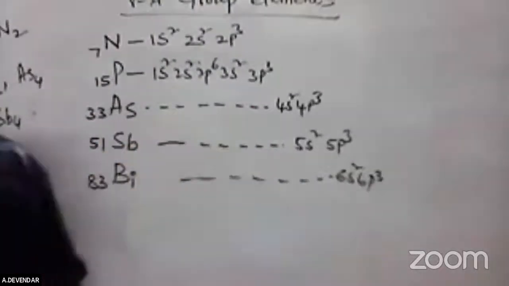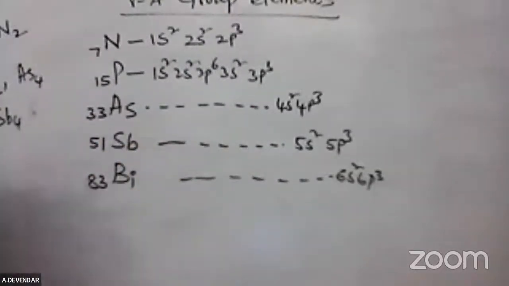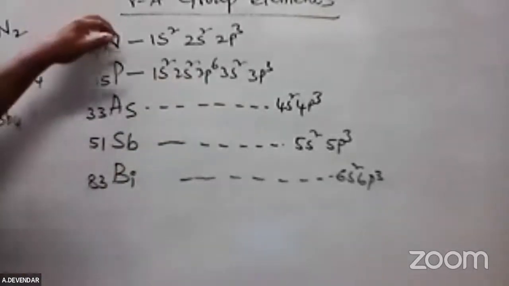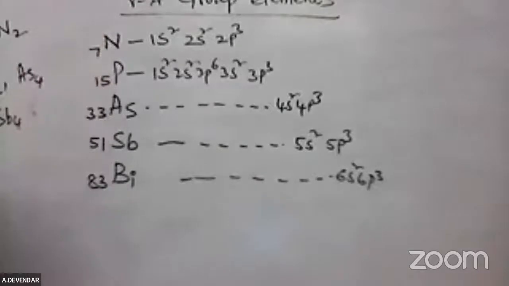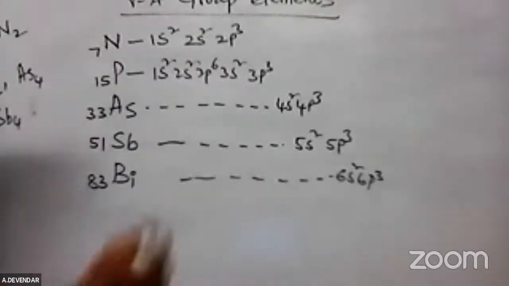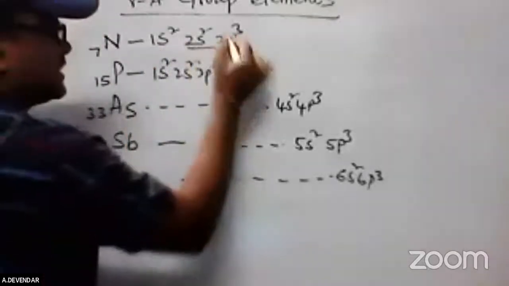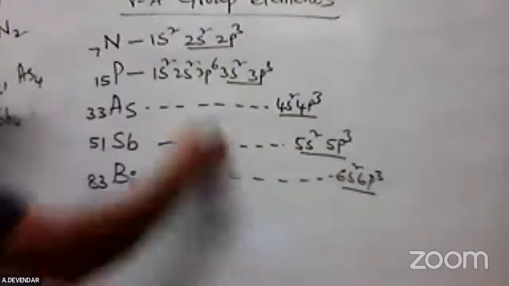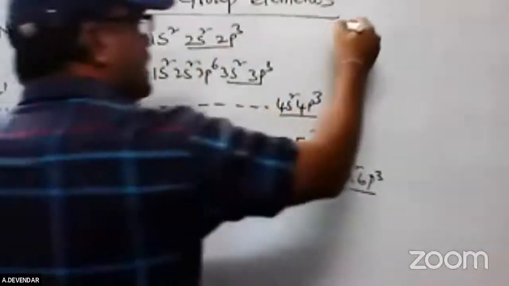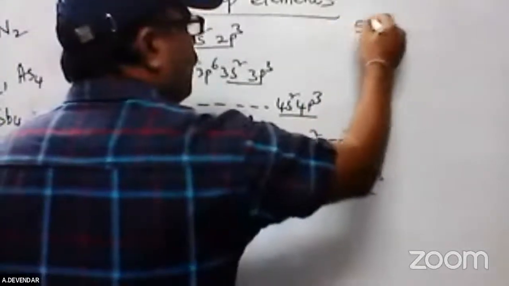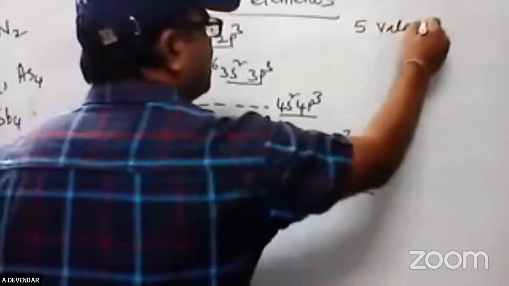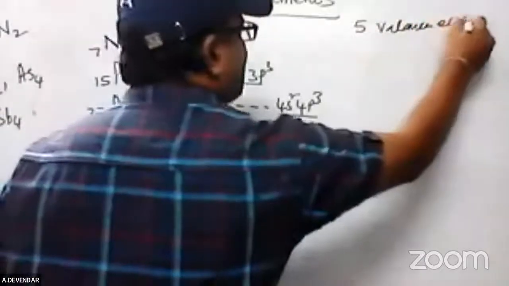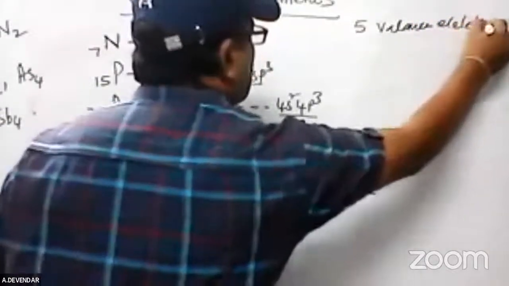Fill in the blanks. Now this is the electronic configuration. While writing the electronic configuration, you observe the last valency electrons. These are the valency electrons. How many valency electrons are there? 5. So 5 valency electrons are present in the 5th group elements.